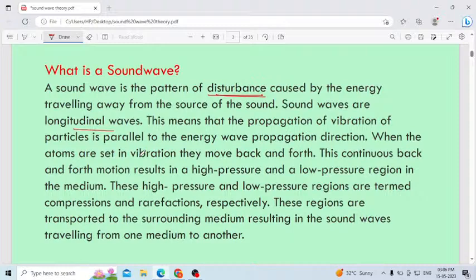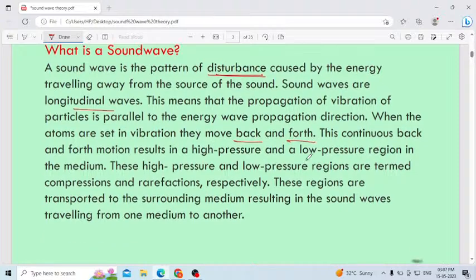Okay, what is a sound wave? A sound wave is the pattern of disturbance caused by the energy traveling away from the source of sound. Sound waves are longitudinal waves. What is meant by longitudinal waves? The waves propagate in the same direction as the particles move. This I will explain with the diagram. This means the propagation of vibration of particles is parallel to the energy wave propagation direction. When the atoms are set in vibration, they move back and forth.